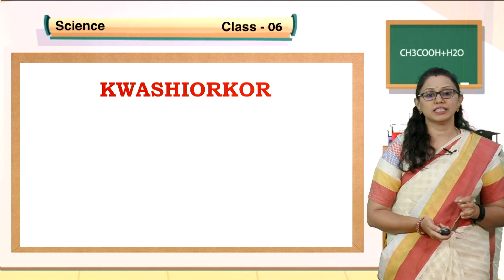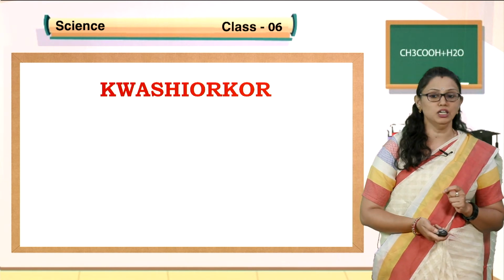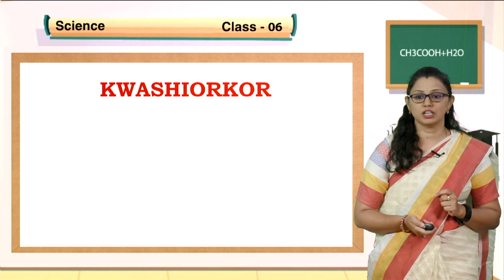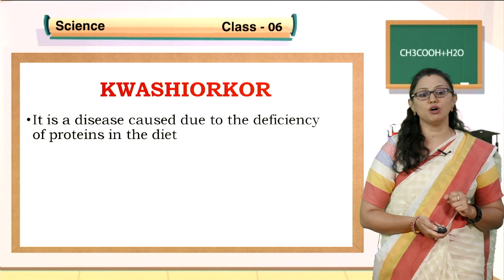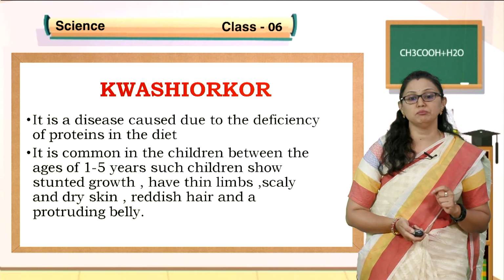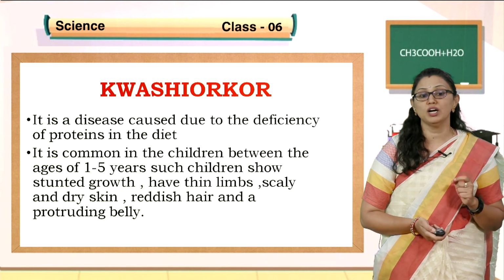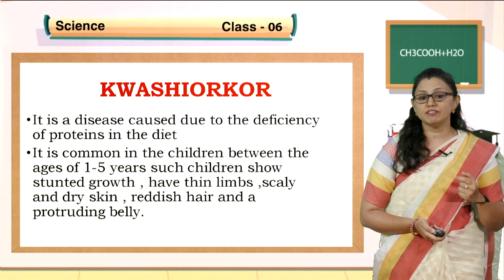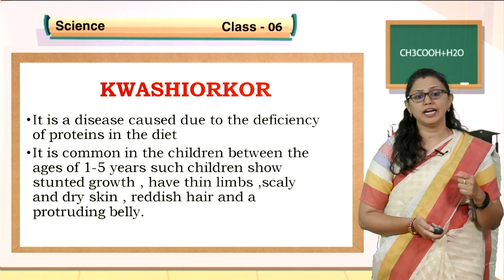So, now let us discuss one of the deficiencies which plays a major role. Kwashiorkor. It is a disease caused due to the deficiency of proteins in the diet. It is common in children between the age of 1 to 5 years. Such children show stunted growth, thin limbs, scaly and dry skin, reddish hair and a protruding belly.